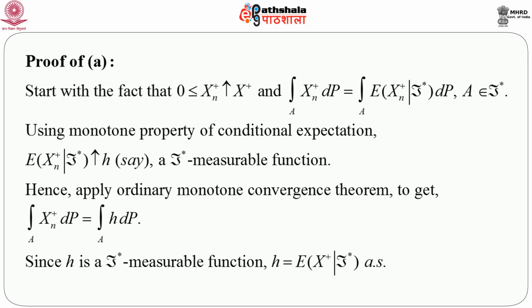Now since we know that this increases to h, we can immediately apply the ordinary monotone convergence theorem to get the integration over A of X_n plus dP equals the integration over A of h dP. Actually, in the sense of limit, or in other words, we can say the integration over A of X_n plus dP converges to the integration over A of h dP. Since h is F-star measurable, h must be equal to the expectation of X plus given F-star almost surely.